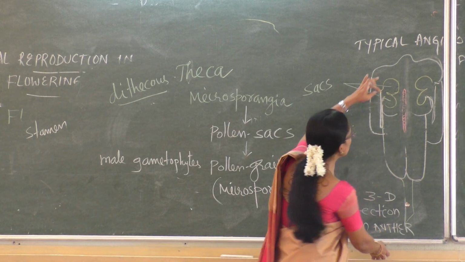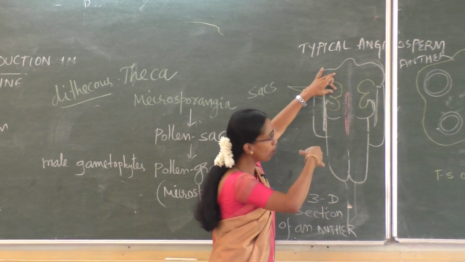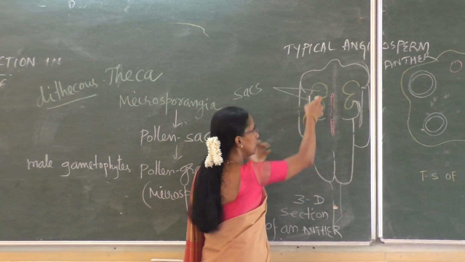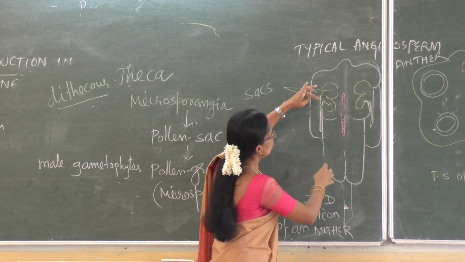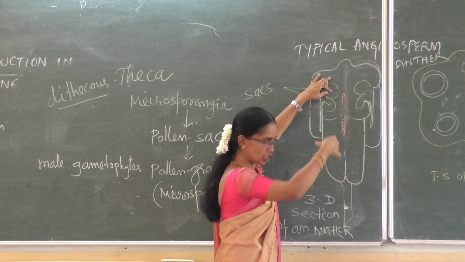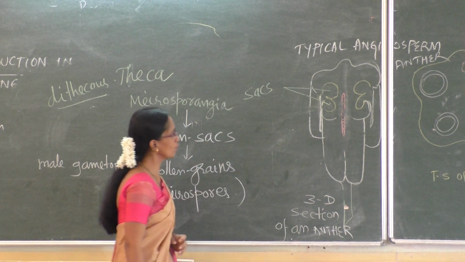Now, each pollen sac extends longitudinally throughout the length of the lobe. This one extends up to here, and at the back of this, one more extends throughout the length. So in each lobe there are two pollen sacs which extend throughout the length of the lobe.